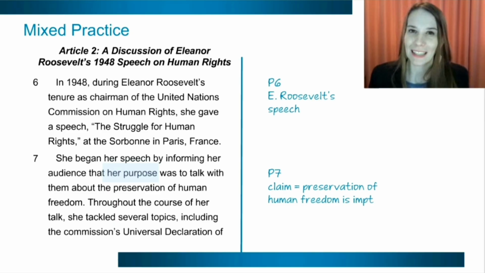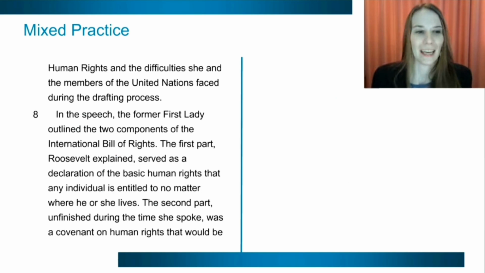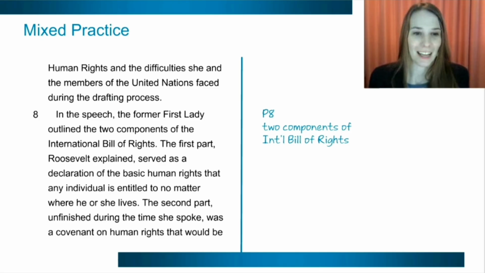What is her reason for giving this speech? And she says it is about preservation of human freedom. Okay, so we know that Eleanor Roosevelt claims that preservation of human freedom is important. Now, what are some of the components of this? What is evidence? And she says, well, there's two components of this.